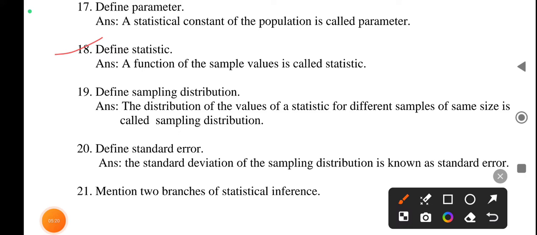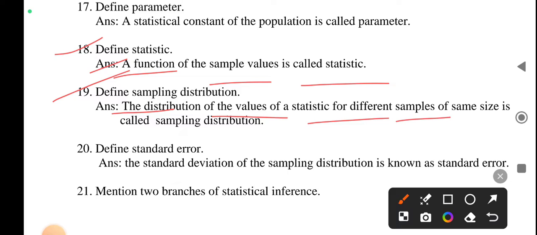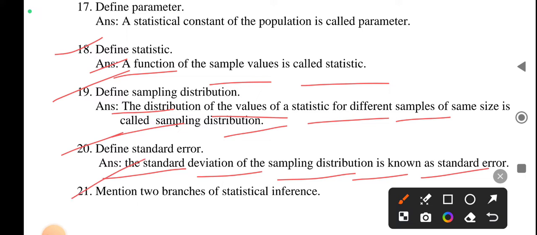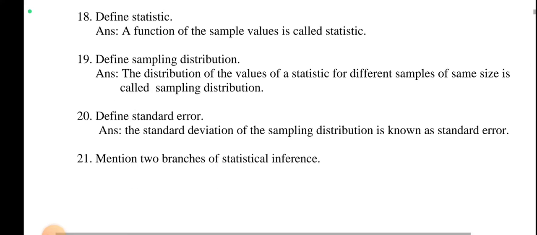Next, define statistic. Answer: a function of the sample values is called a statistic. Define sampling distribution. The distribution of the values of a statistic for different samples of the same size is called sampling distribution. Define standard error. The standard deviation of the sampling distribution is known as standard error. Mention two branches of statistical inference.